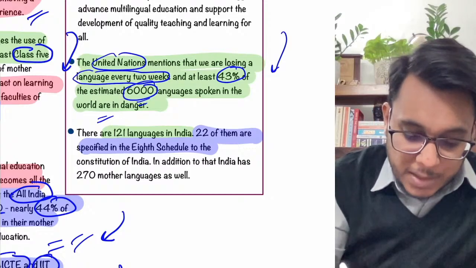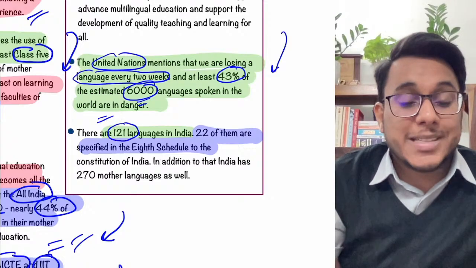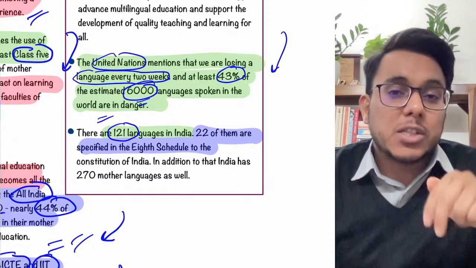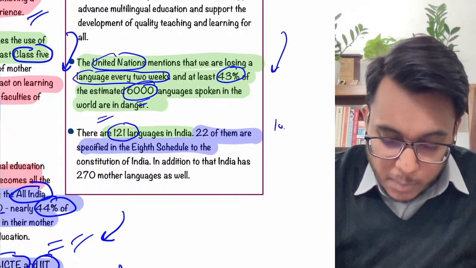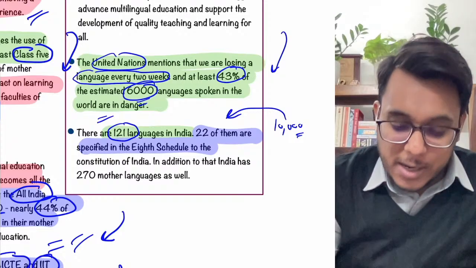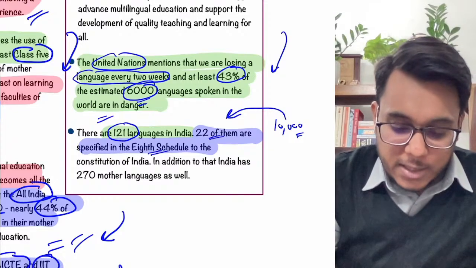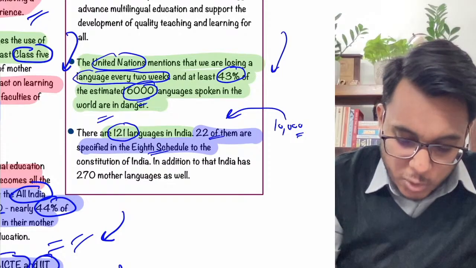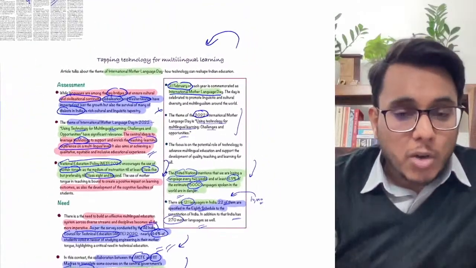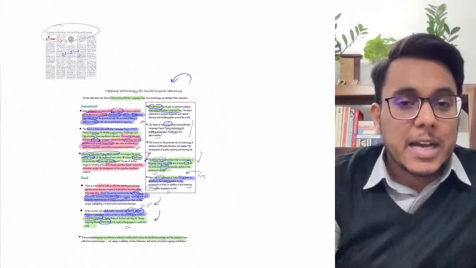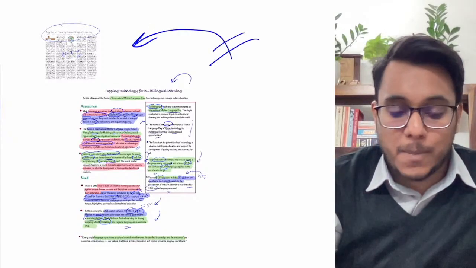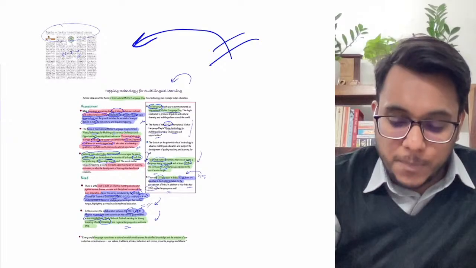When we talk about India, there are 121 languages spoken in India, that is, languages spoken by more than 10,000 people. 22 of them are specified in the 8th Schedule. Clear? In addition to that, India has 270 mother tongues as well. So a lot of linguistic diversity is there in India, and we need to protect such diversity. This has been supported in this particular article. So that is all about it, and now we'll be moving to the next article.